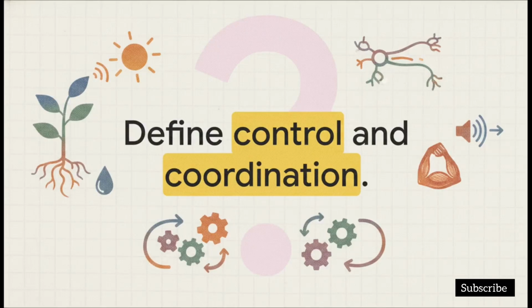So every single living thing has to react to the world around it, right? Whether that's a sudden change in light, a quick touch, or maybe the presence of certain chemicals. And these stimuli lead us directly to our very first board exam question. Define control and coordination. Honestly, this is the foundational concept of the entire chapter. It sets the stage for literally everything that follows. It's the ultimate what and why question, because organisms don't just exist in a vacuum. They have to respond to stimuli to survive, and they've got to do it in a highly organized way.